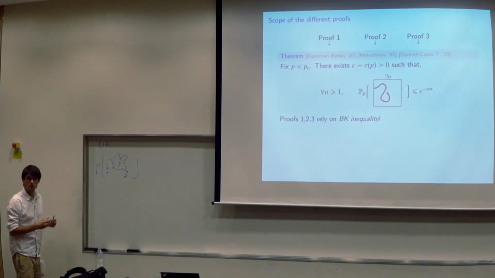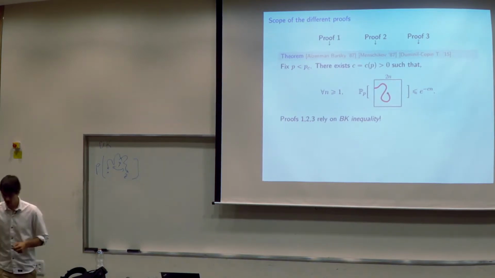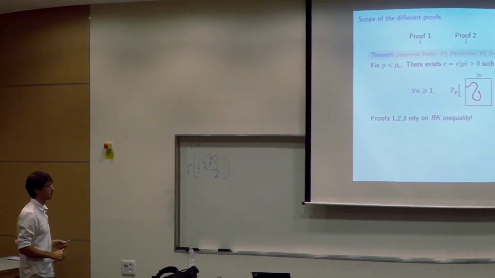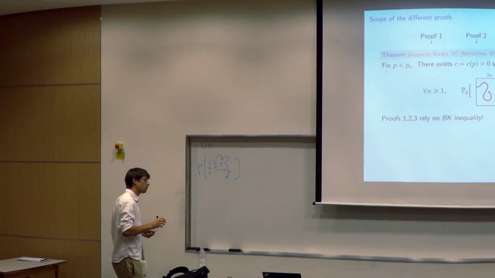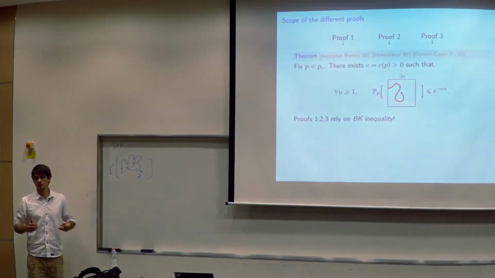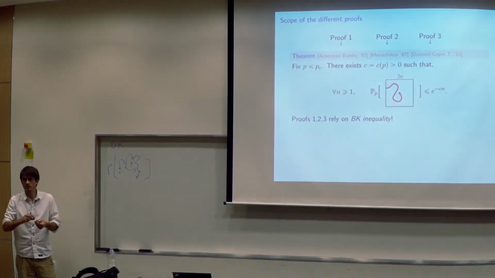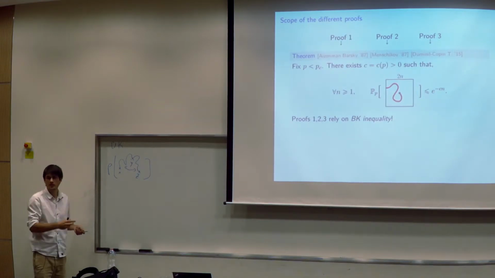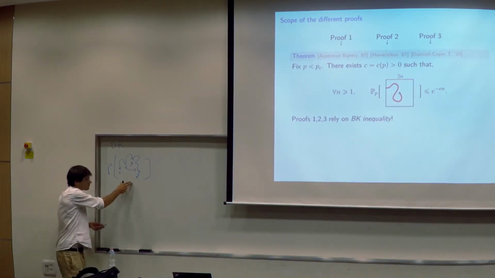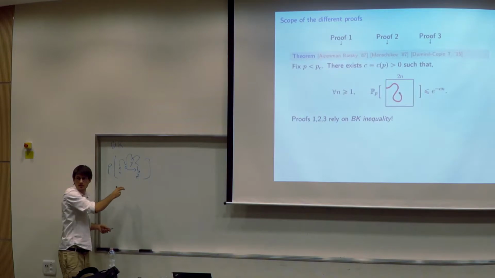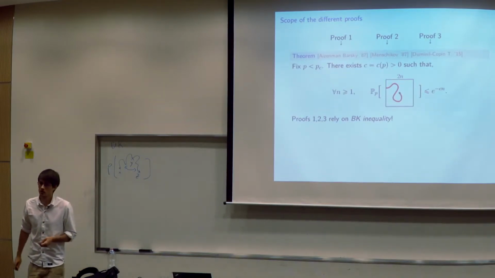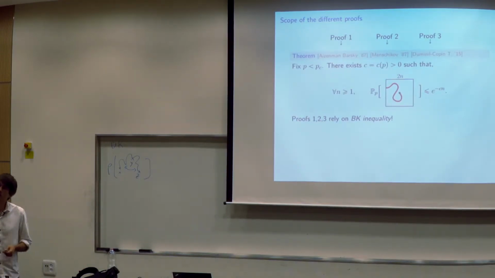You don't use BK in your proof. No, this is correct, but the thing is that in the proof we use an exploration, and in some sense, it's related to BK. It's just, I mean, this will explain the difficulty. The point is that in 2 dimensions you do not need BK. Yeah, I will come back to that later.